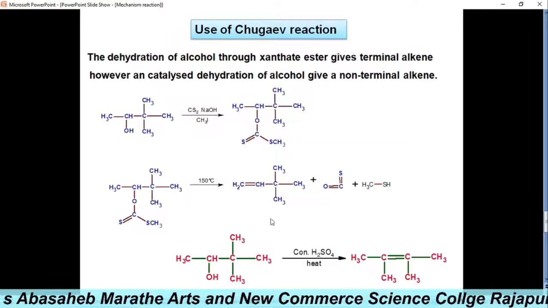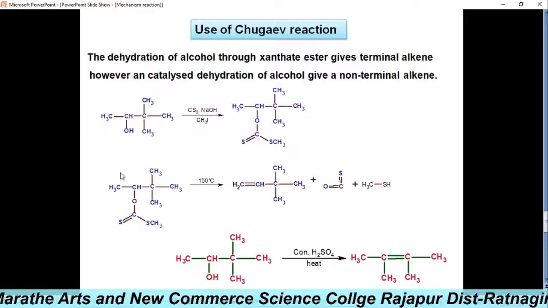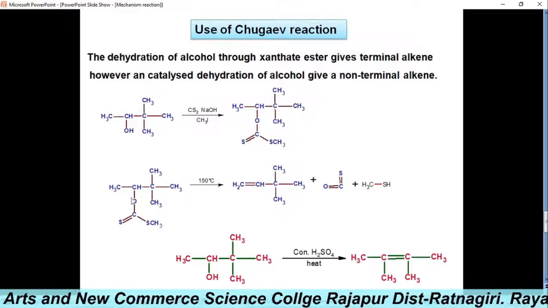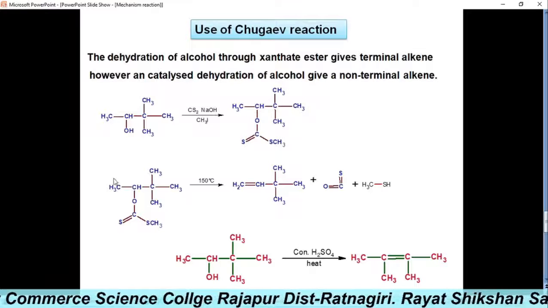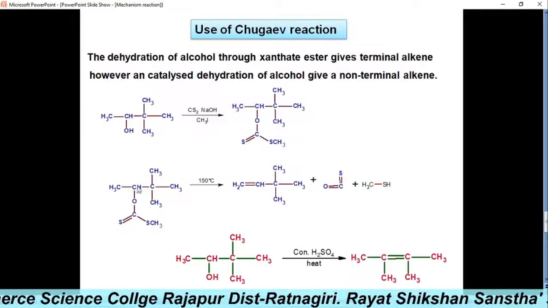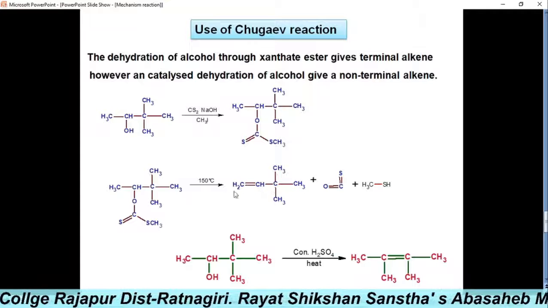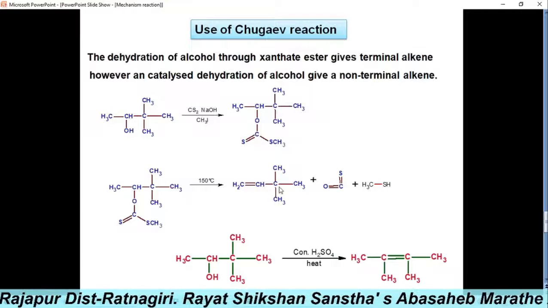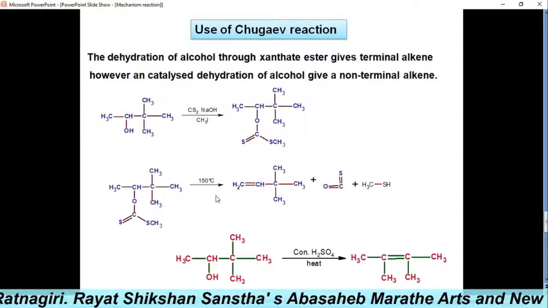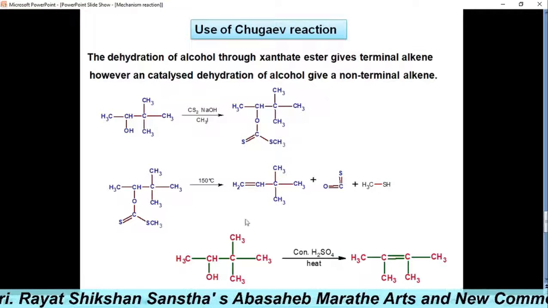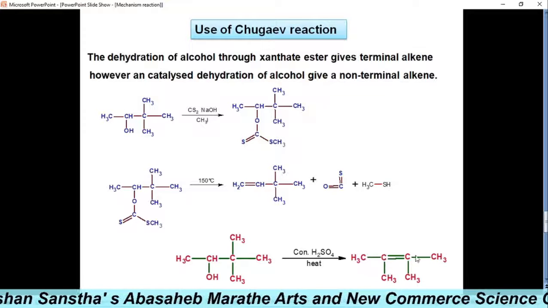To get the product as an alkene using the xanthate ester, what happens in the first step? The xanthate ester forms, and then we can break this xanthate ester using the beta hydrogen, where this is alpha and this is beta. So the beta hydrogen forms this carbon-carbon double bond, breaking the xanthate ester and forming the terminal alkene as the final product. But in the presence of a catalyst, or catalyzed dehydration, the product is the non-terminal alkene like this.